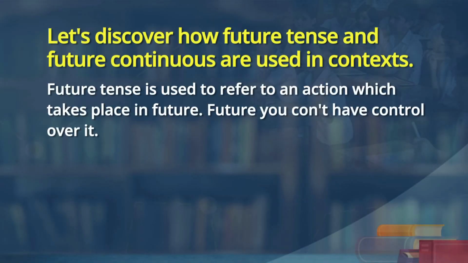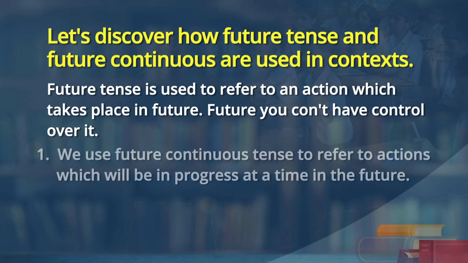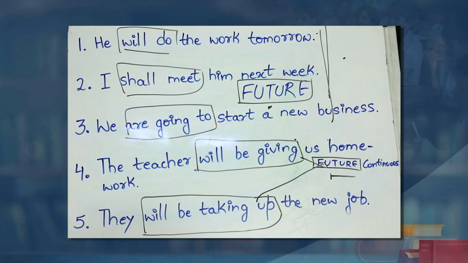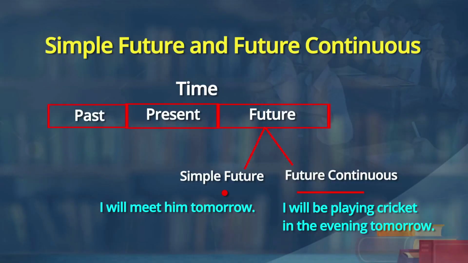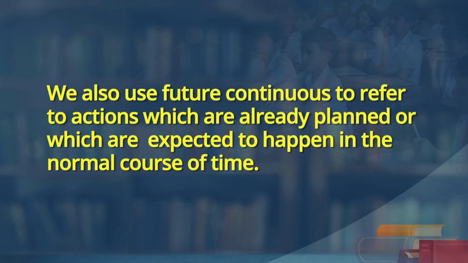Right, well done. Now, let us understand, learners, how future continuous tense is used. Let me read out. We use future continuous tense to refer to actions which will be in progress at a time in future. It starts in future and continues. We have seen this in the whiteboard demonstration. Future continuous also refers to actions that are already planned and are expected to happen in the normal course of time.